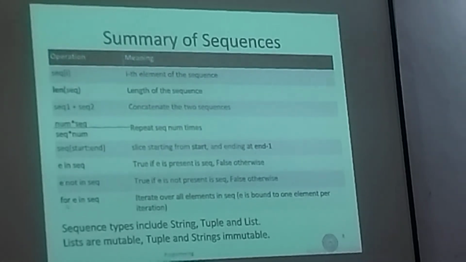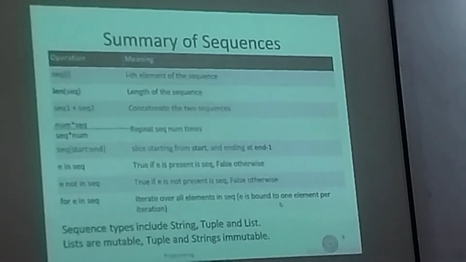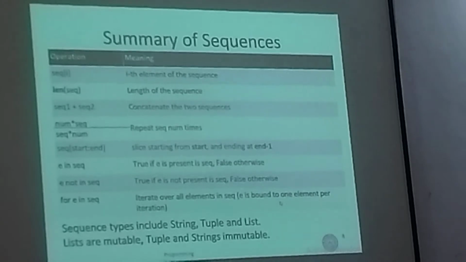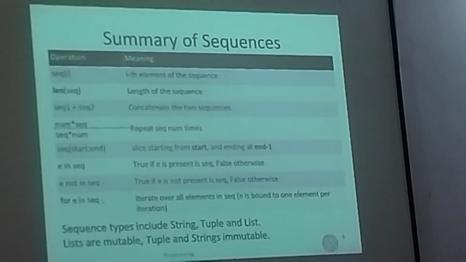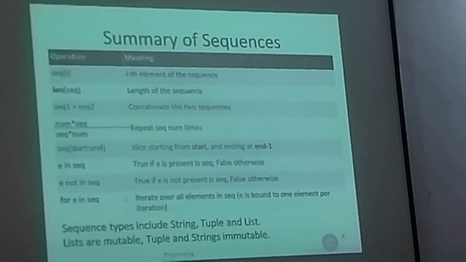So when we say for E in sequence, this iterates over all elements in seq, which means E gets bound to one element during every iteration of the for loop. And we have seen this several times when we discussed for loop. In that case, typically we had the sequence generated by a range function, but you can have other sequences as well.